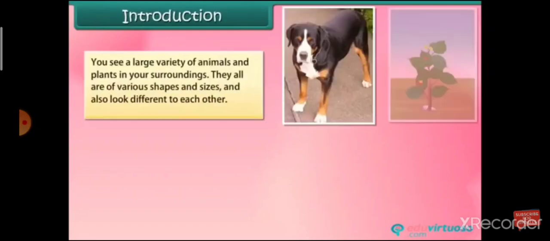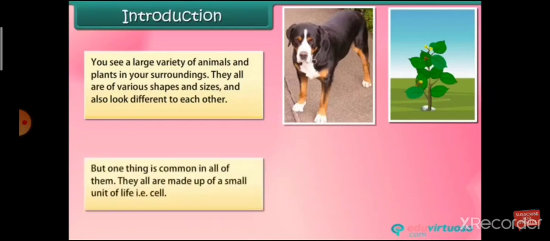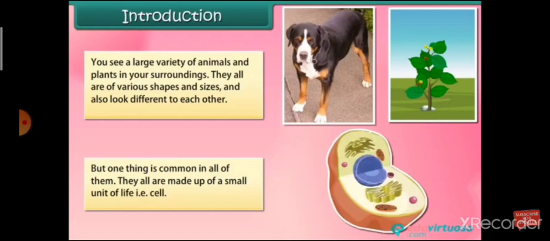Introduction. You see a large variety of animals and plants in your surroundings. They all are of various shapes and sizes and also look different to each other. But one thing is common in all of them. They all are made up of a small unit of life, that is cell. So, in this video, we are going to learn about the cell and its structure.